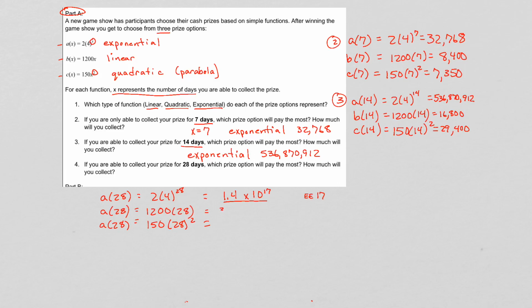All right, and then the second linear function is going to give you 33,600, and then the third 117,600. So again, exponential is going to give you the maximum amount, and then the amount is 1.4 times 10 to the 17th power.